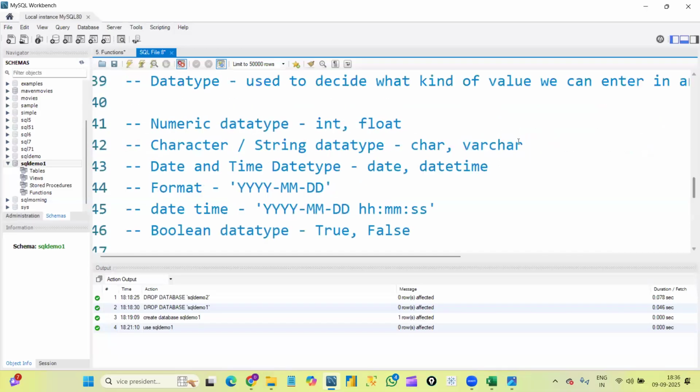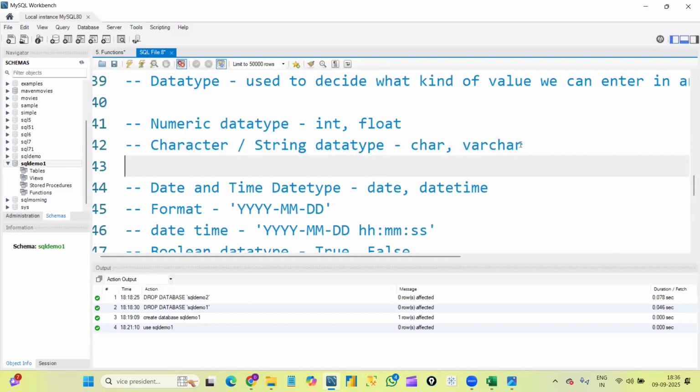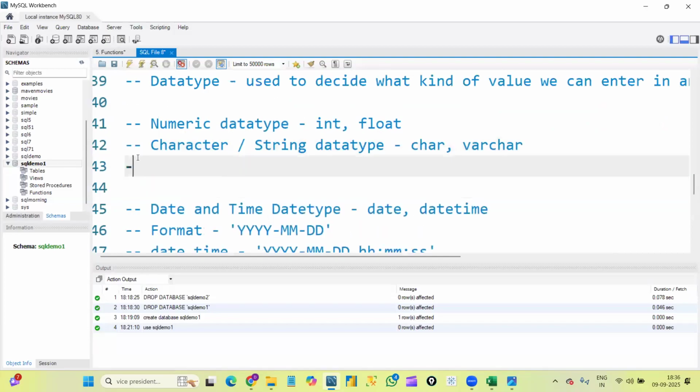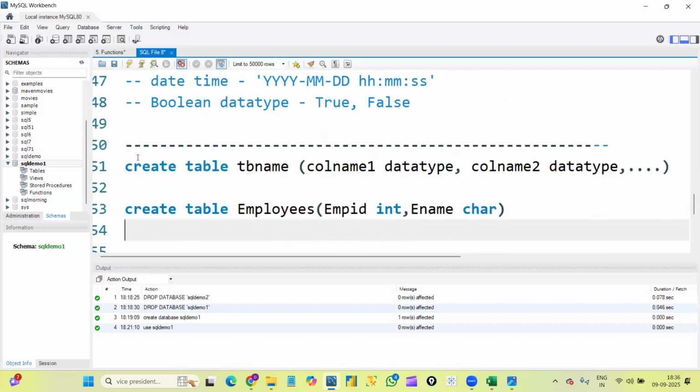But one more point, let me explain here. Whenever we are defining character data, we will define the size also. How do we define the size? After giving char or varchar, within the brackets we need to define the size.